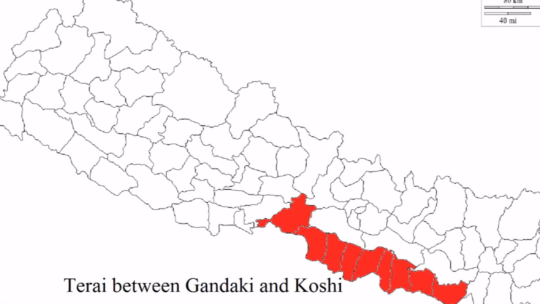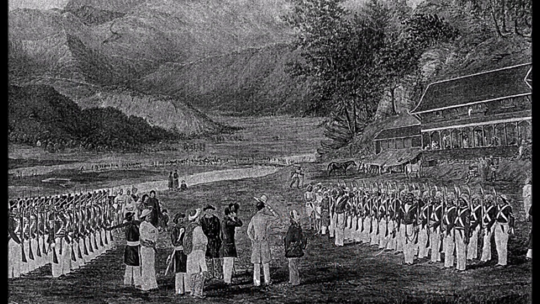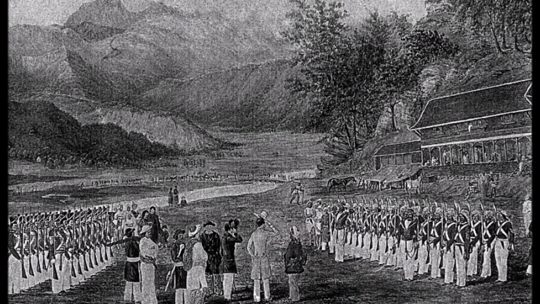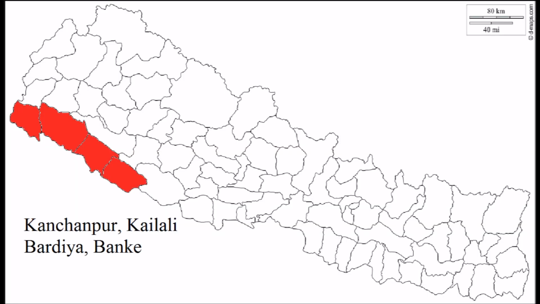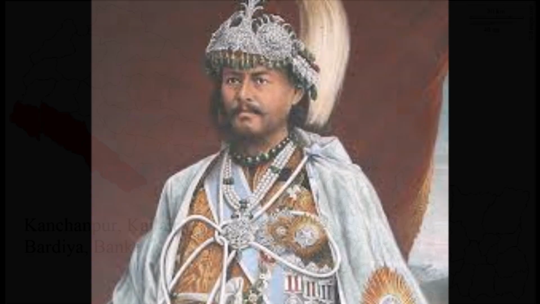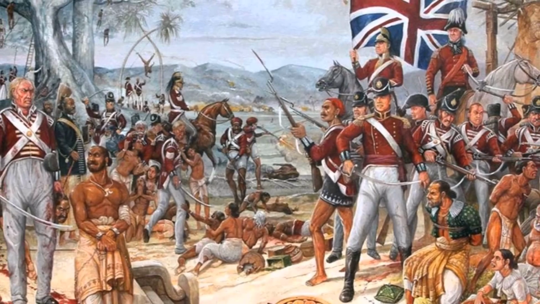Therefore, the indemnity of the 2 lakhs of rupees ceased to continue. A land survey was also proposed to fix the boundary between the two states. Only after that, the Nepal map looked something like this. Later, the remaining part of Western Tarai, Banke, Bardia, Kailali and Kanchanpur were annexed to Nepal at the time of Janga Bahadur Rana after helping the British to demolish the revolt of 1857 in India. Finally, present Nepal was built up.